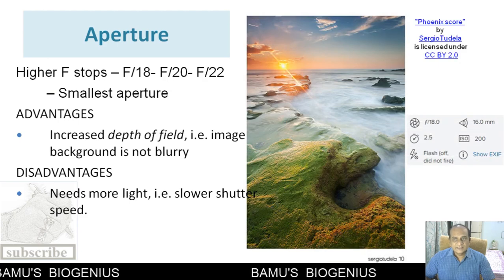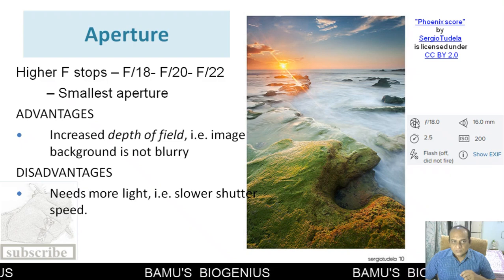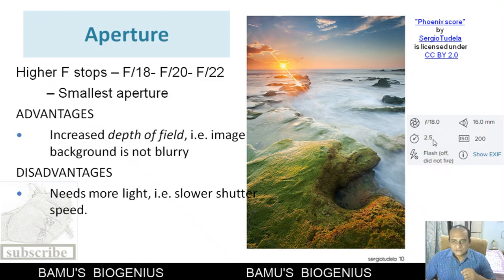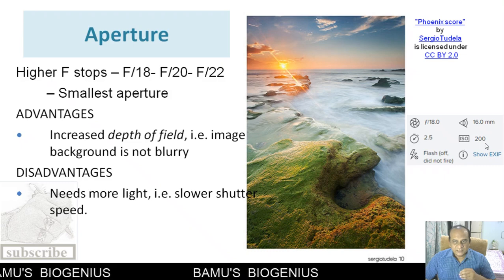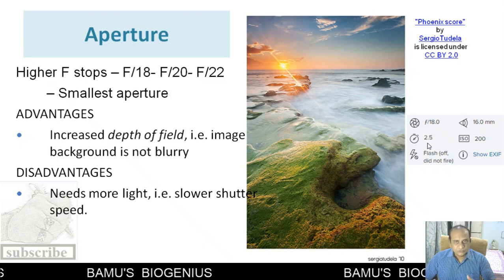Now you can see the example here, the photograph by Sergio Tudela. The f-stop here is f18. So you can imagine that the smallest aperture is used, but for that purpose the shutter speed is 2.5 seconds. This photograph is taken at ISO 200. So the sensitivity is also increased, and the shutter speed is also very slow. 2.5 seconds means a very slow shutter speed.